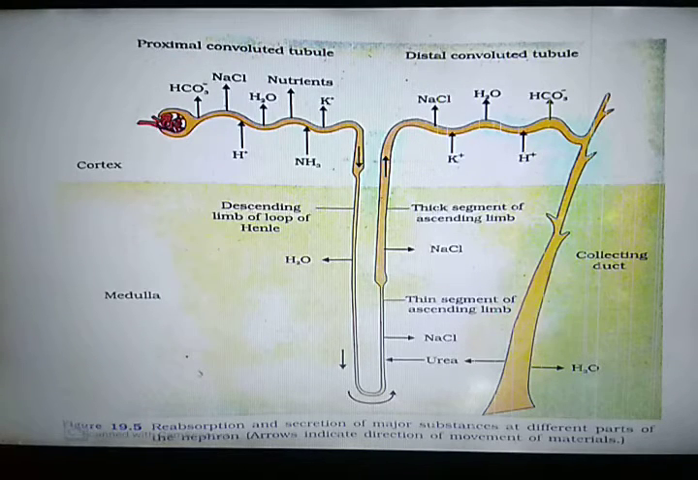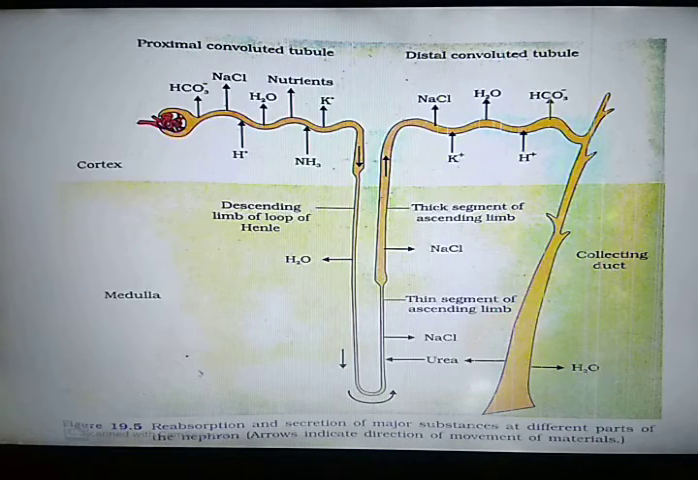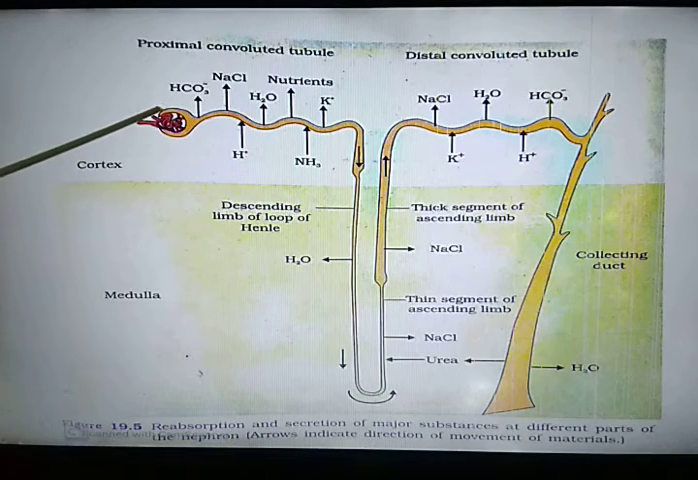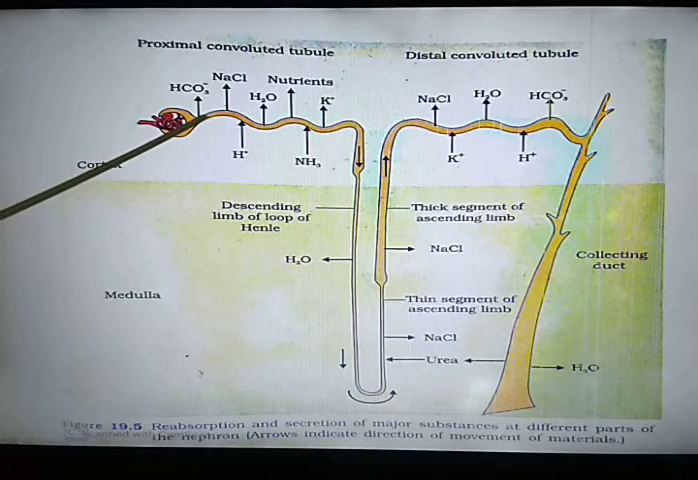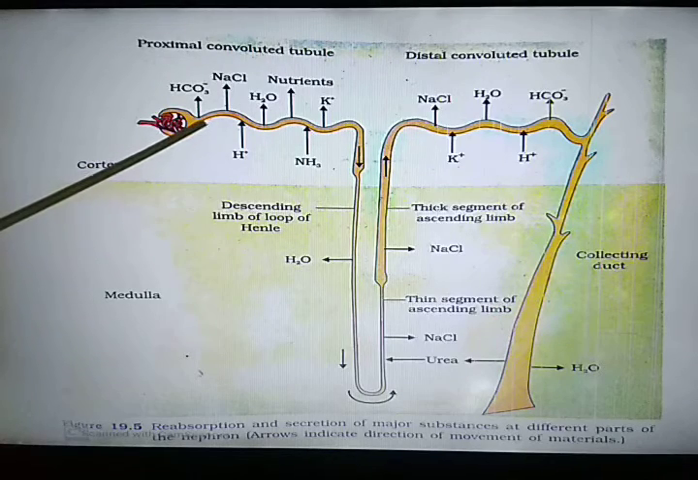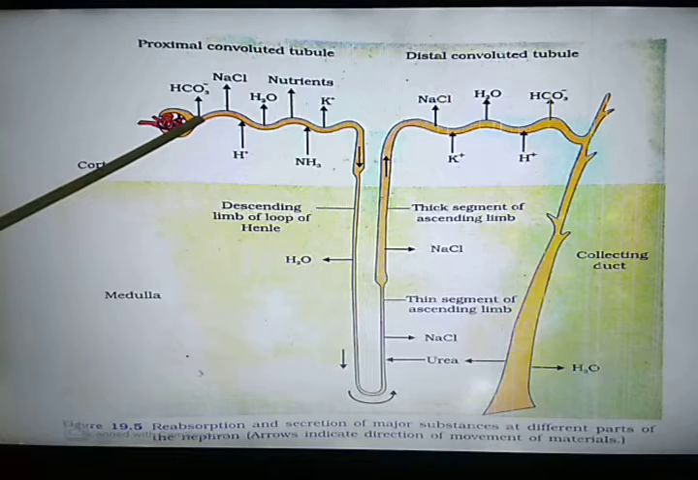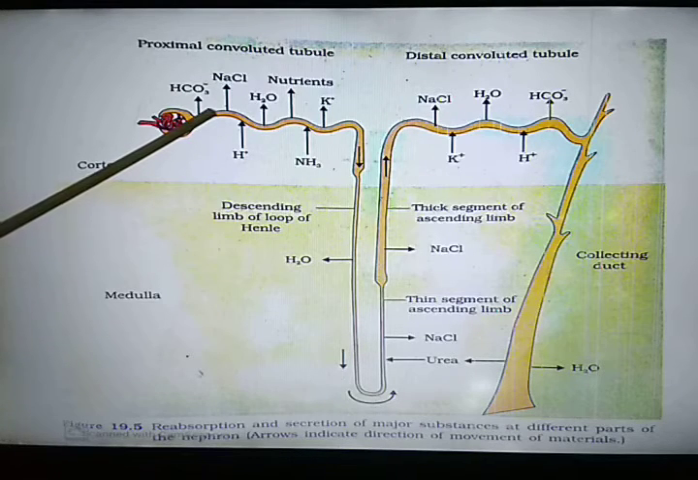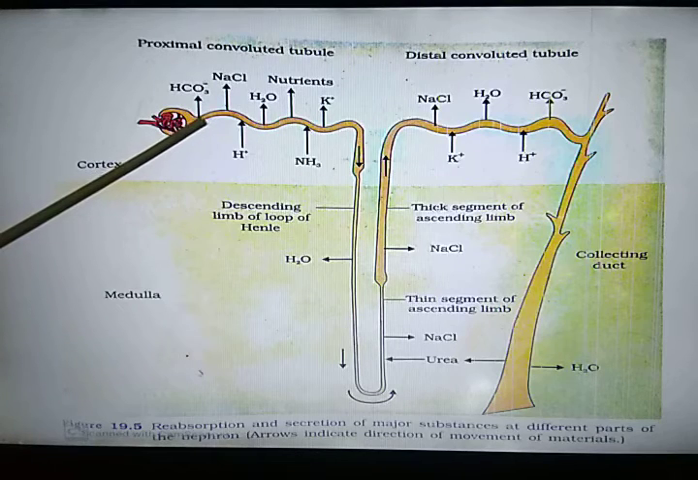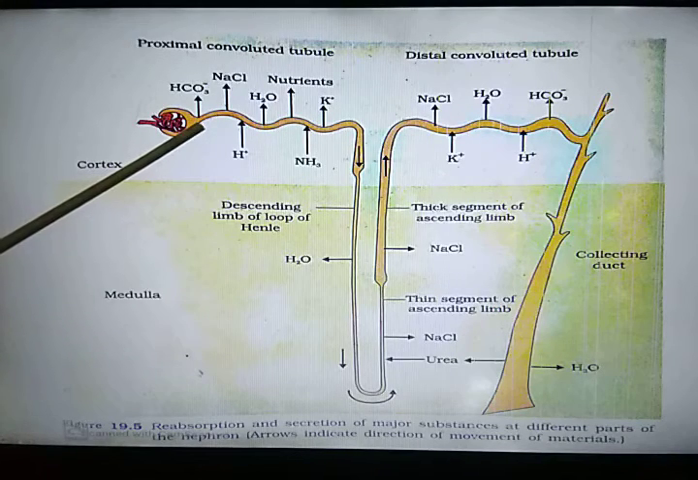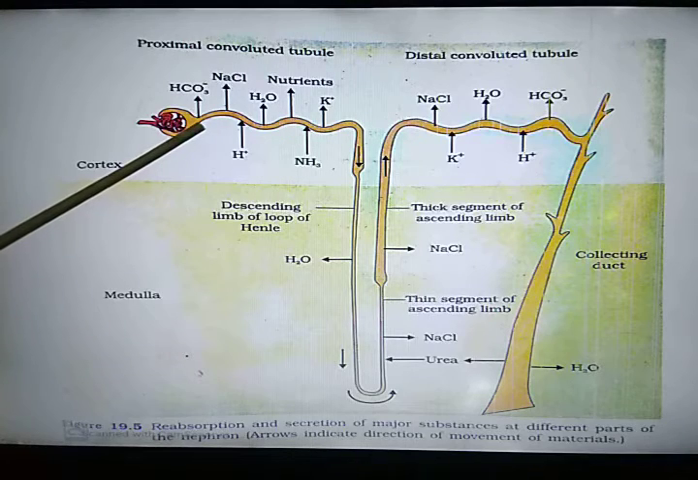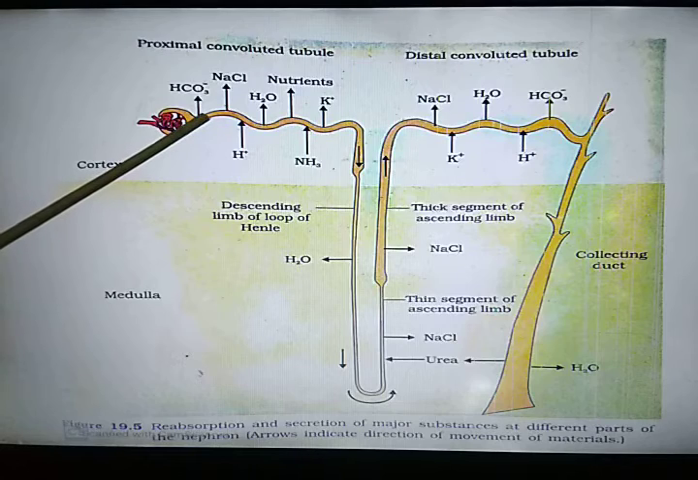1100 to 1200 ml of blood is filtered by kidney per minute. Then 125 ml of glomerular filtrate is produced. 125. And how much in a day? About 180 liters per day glomerular filtrate is produced. But how much urine is produced? Only 1.5 liters. That is 1500 ml urine is produced in a single day.